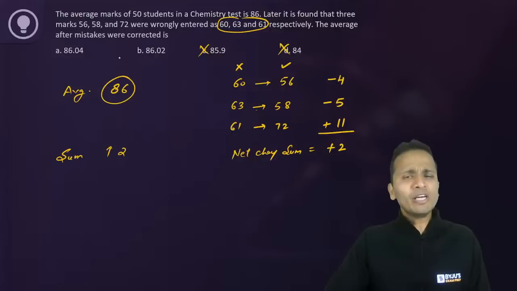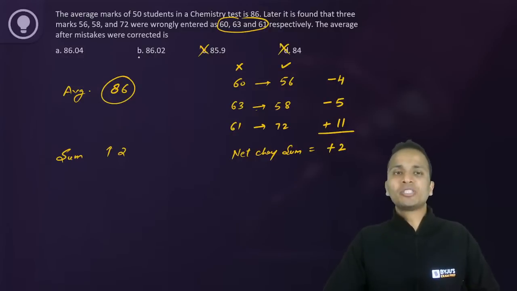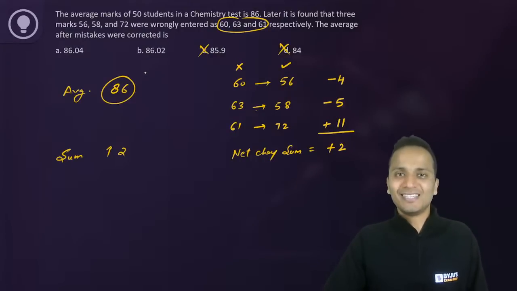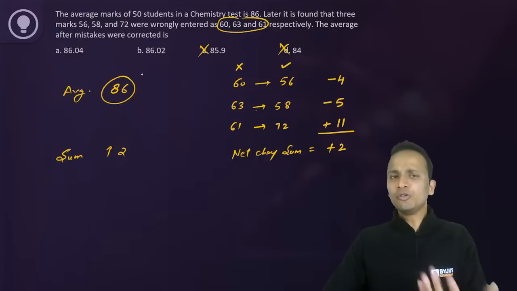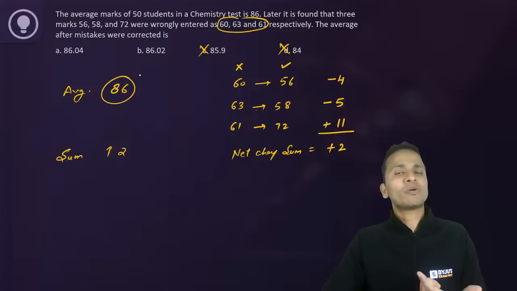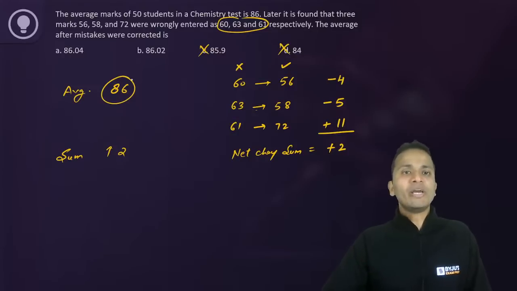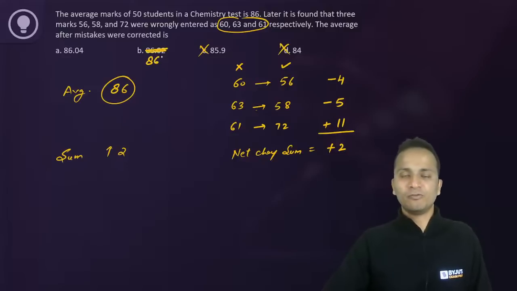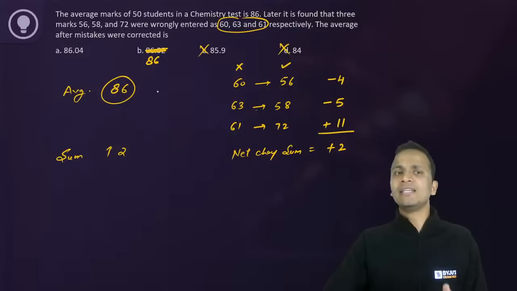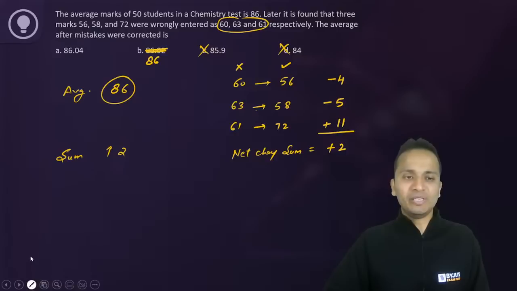Now, out of the remaining two options, originally one of the options was 86. Okay, originally one option was 86, but I intentionally changed that option, because I also wanted to show you how to do the calculations if required. So now if one of these options is 86, let's say I remove this option and make it 86, then you have clarity without solving that the answer should be greater than 86, and there is only one option which is greater than 86, right? So option A would have been the answer.